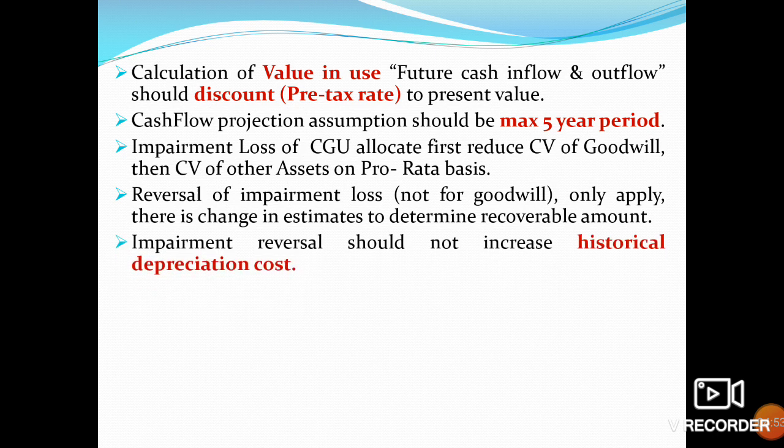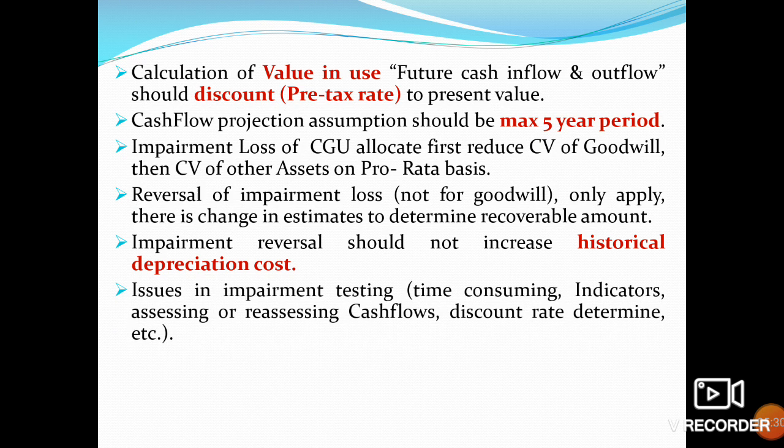Impairment reversal should not increase the carrying amount above historical depreciated cost. Means previously we had accumulated depreciation of $100. We cannot reverse the amount to less than that; not negative 100, negative 10, negative 5. No, we just calculate the historical depreciated cost, and more than this we cannot do the impairment reversal.